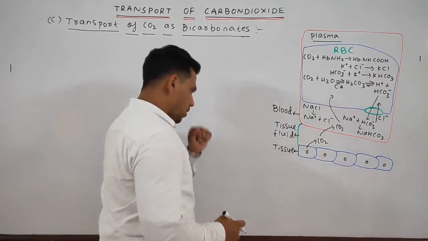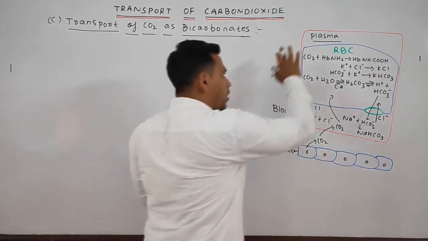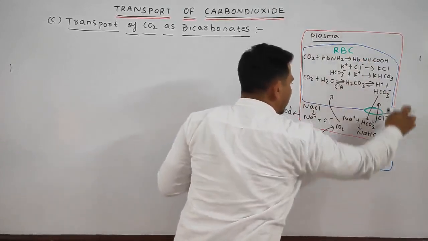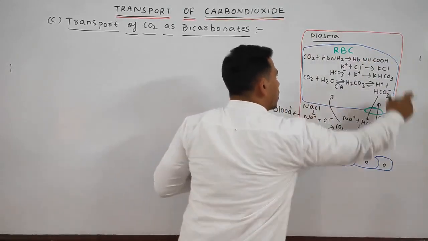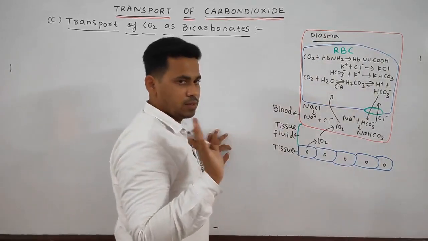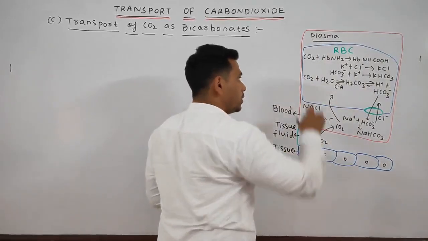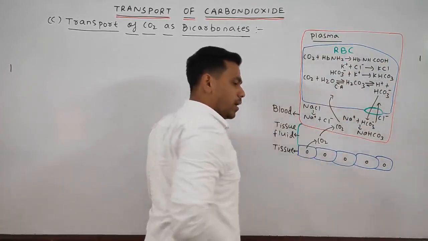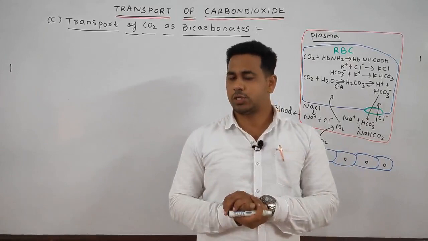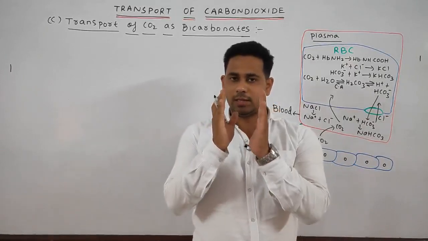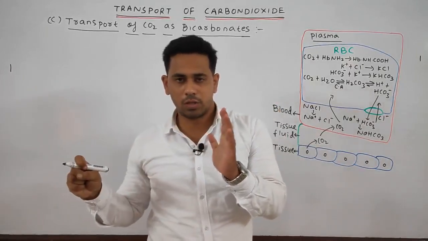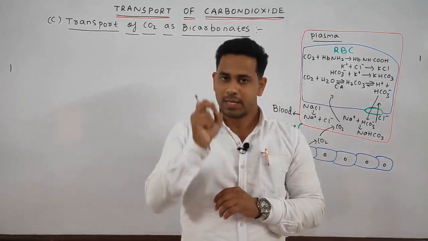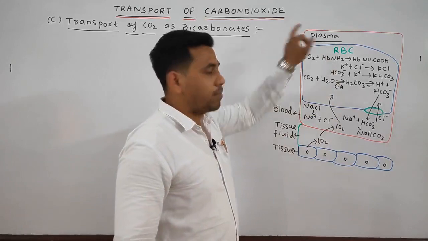What happens? See, in the blood, students, I have drawn a blue color portion and a red color portion. The red color portion is the complete blood portion, in which the cellular part, or the RBC portion, is there. As we studied in your previous class, in the blood, if we separate all the cellular components, the liquid portion which remains is nothing but the blood plasma.